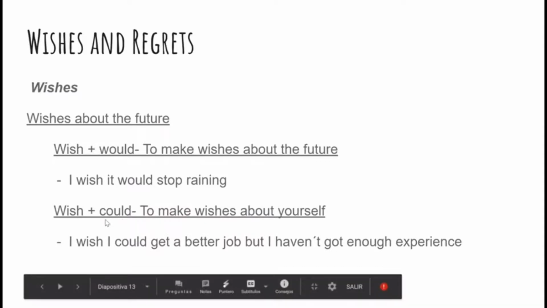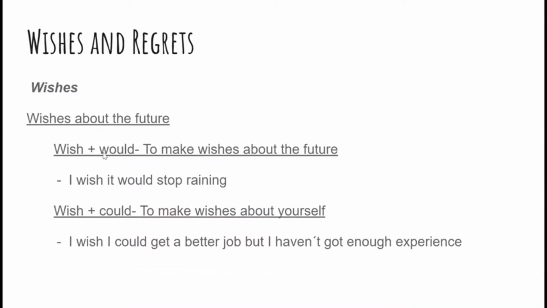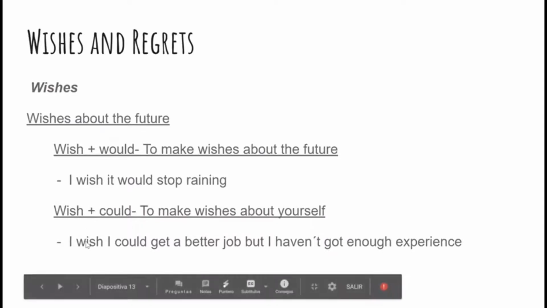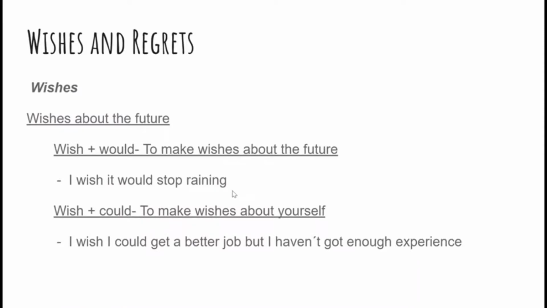Use wish plus could to make wishes about yourself. This is important. Use wish plus could. I wish I could get a better job, but I haven't got enough experience. We saw this sentence before. We can see that this person lacks experience, so she or he cannot get that job. But we can see a regret as well. Maybe if this person worked hard before, maybe he or she would be able to get that job.